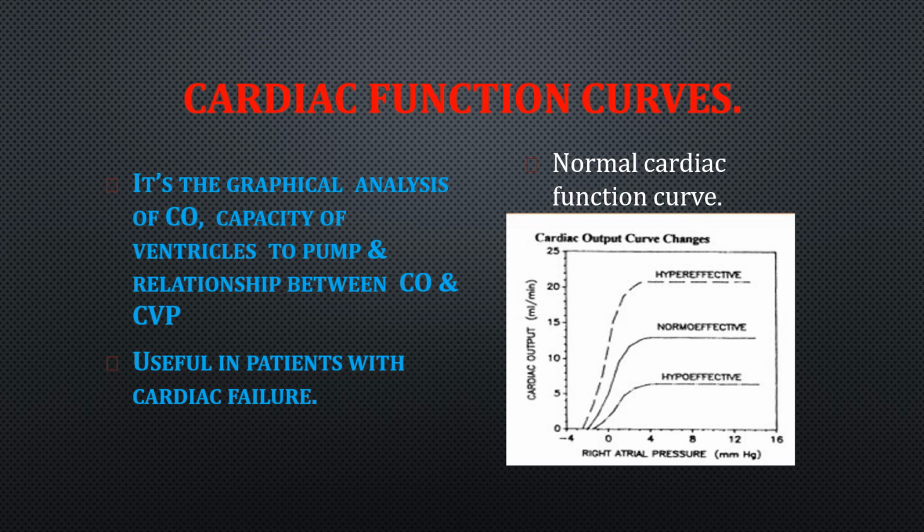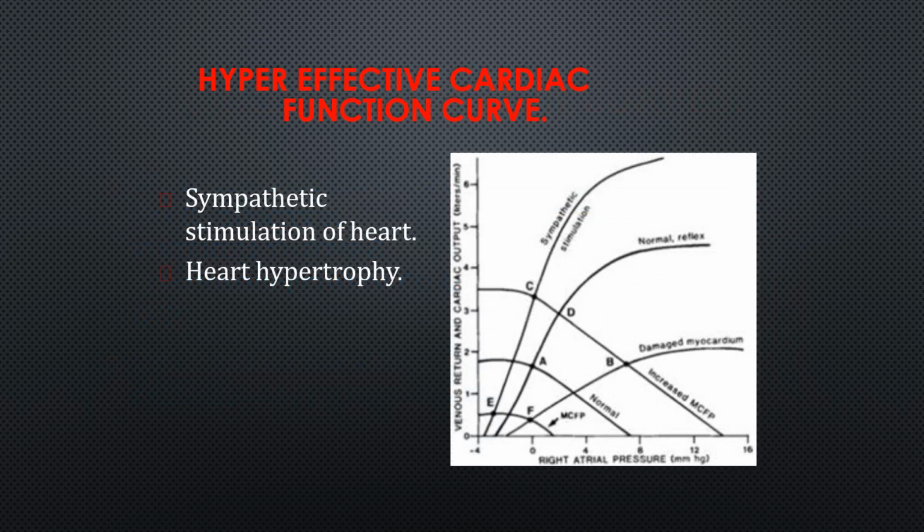So the normal cardiac function curve will be represented like this. This is normal, and here the upper one is hypereffective and the lower one is hypoeffective. So cardiac output and right atrial pressure. The hypereffective cardiac function curve is seen when the heart is stimulated with the sympathetic nervous system, and one more condition is when the heart is hypertrophied, heart hypertrophy, and the other is sympathetic stimulation.